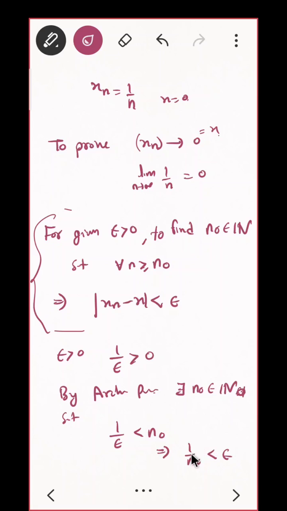Do you agree? Now do we have an n naught here? Have you found the n naught? By Archimedean property we got n naught.